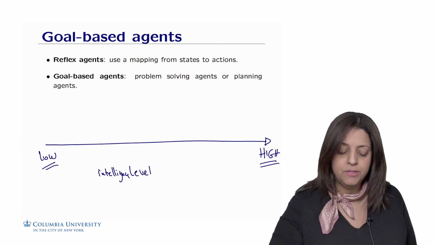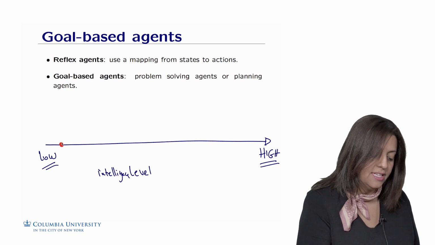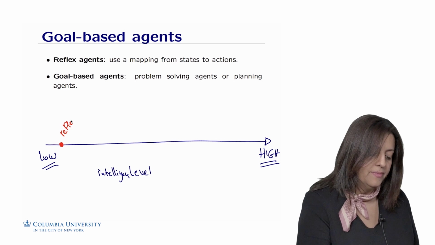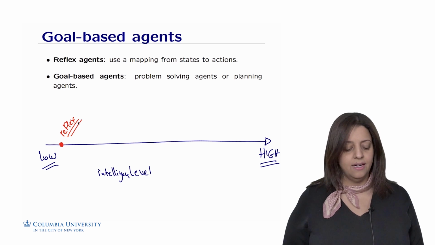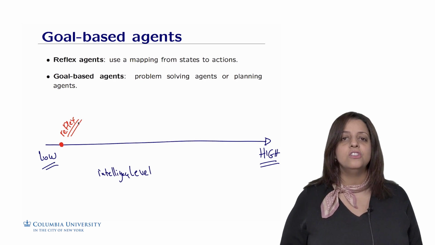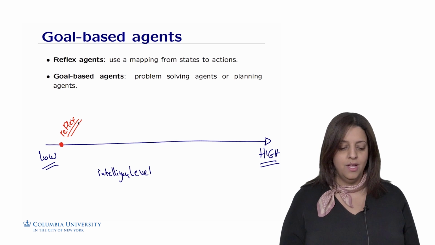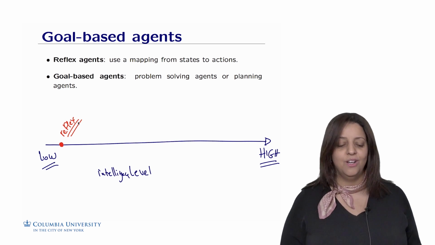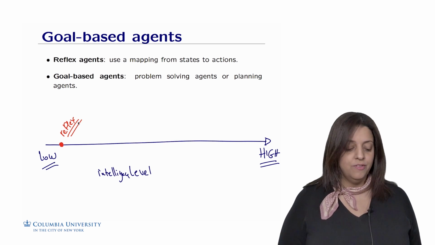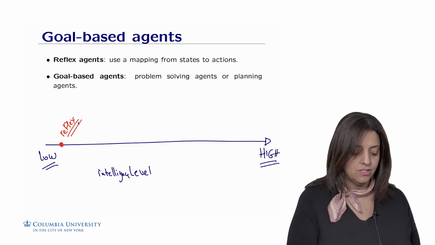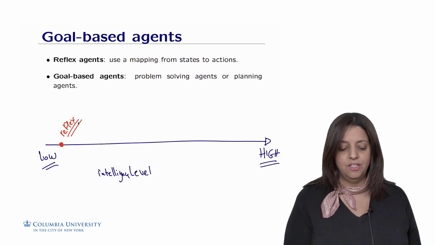So we could put our reflex agents at this level. Reflex agents are just agents that don't have any intelligence. They just have a lookup table. They look up what to do according to a kind of dictionary or lookup table. So reflex agents are considered one of the lowest levels of intelligence.